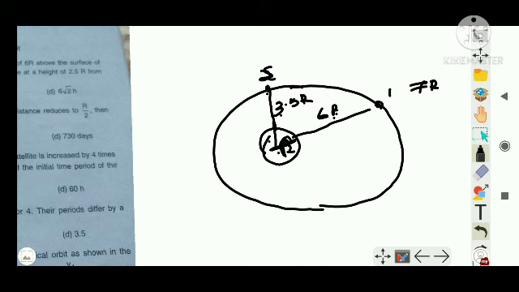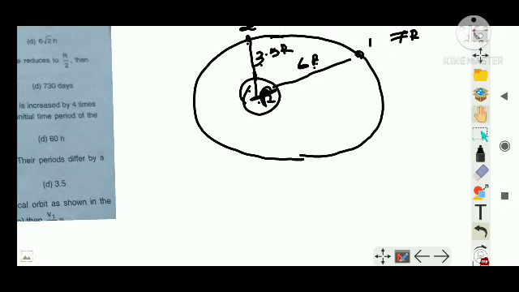This much clear? Now you are told that the time period of rotation of this satellite is T1 and this satellite, let us take it as T2. So I know that T squared is proportional to R cube, or I can just write T is proportional to R raised to 3 by 2.